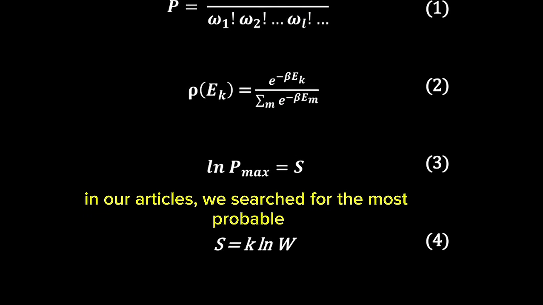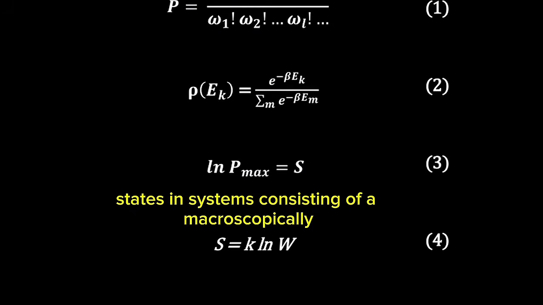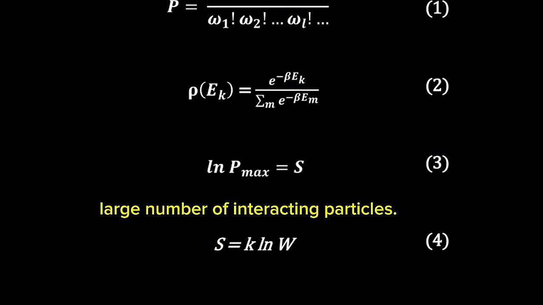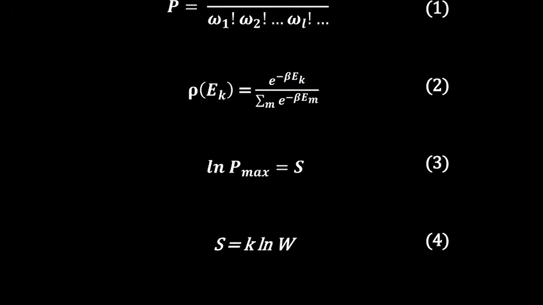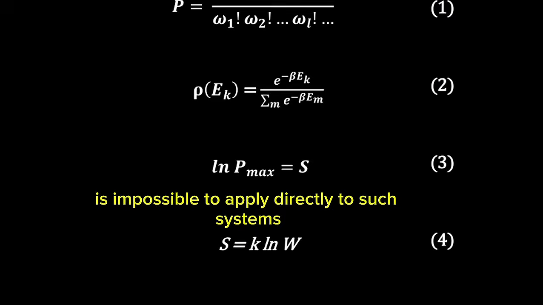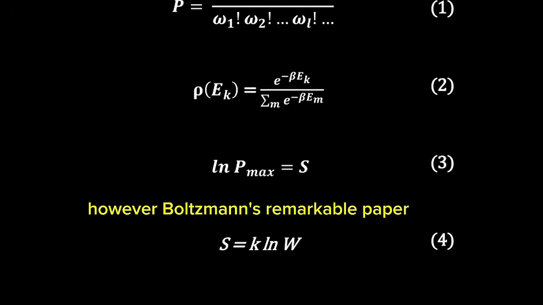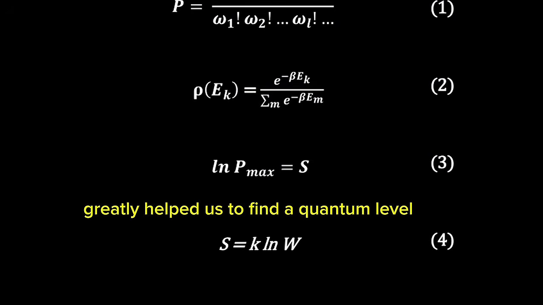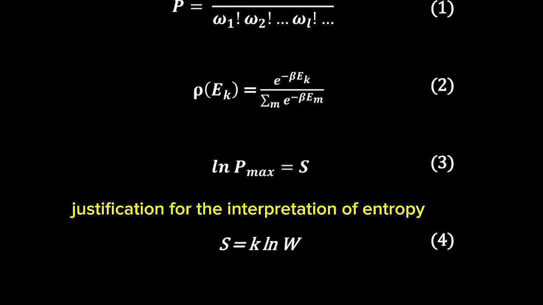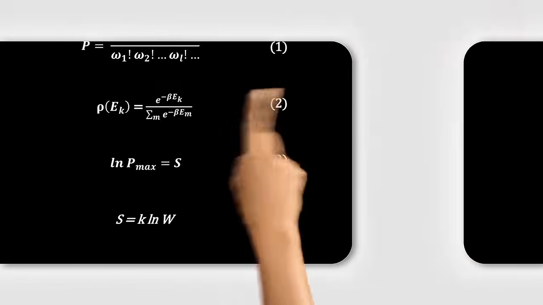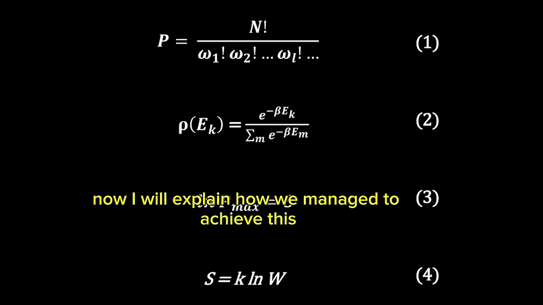In our articles, we search for the most probable distribution of quantum states in systems consisting of a macroscopically large number of interacting particles. The Boltzmann method is impossible to apply directly to such systems. However, Boltzmann's remarkable paper greatly helped us to find a quantum-level justification for the interpretation of entropy. Now, I will explain how we managed to achieve this.